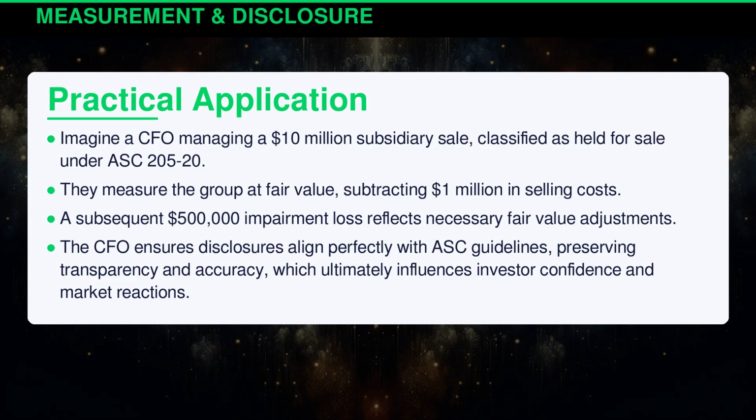Imagine a CFO managing a $10 million subsidiary sale, classified as held for sale under ASC 205-20. They measure the group at fair value, subtracting $1 million in selling costs. A subsequent $500,000 impairment loss reflects necessary fair value adjustments. The CFO ensures disclosures align perfectly with ASC guidelines, preserving transparency and accuracy, which ultimately influences investor confidence and market reactions.